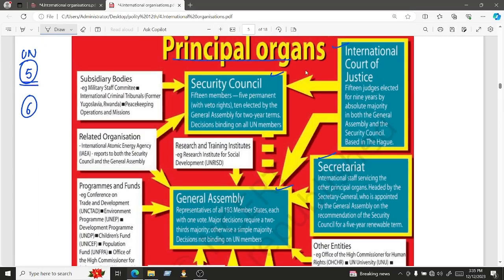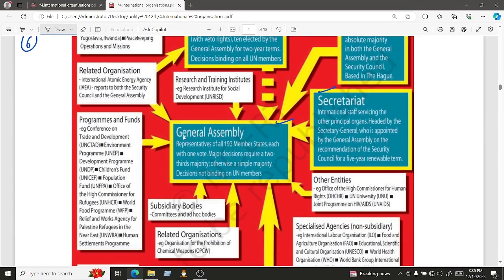Firstly, coming to the General Assembly. General Assembly is the particular organ of the United Nations in which all the member states have equal representation. So currently there are 193 members in the United Nations, and all these 193 members are a part of this General Assembly, right? And in this General Assembly, whatever matter is being discussed, every country has one vote. So the opinion or the vote of each and every country matters a lot in the General Assembly, right?